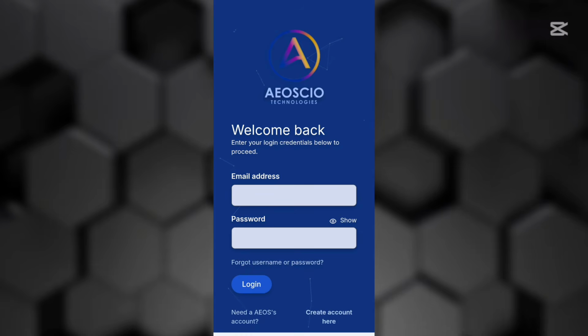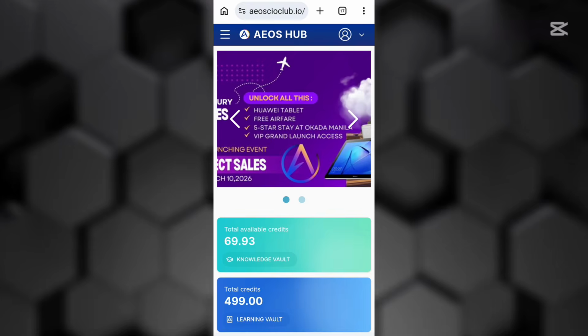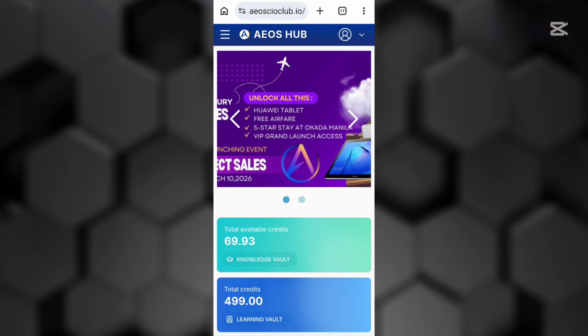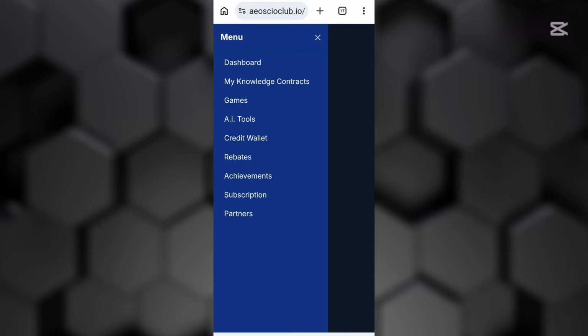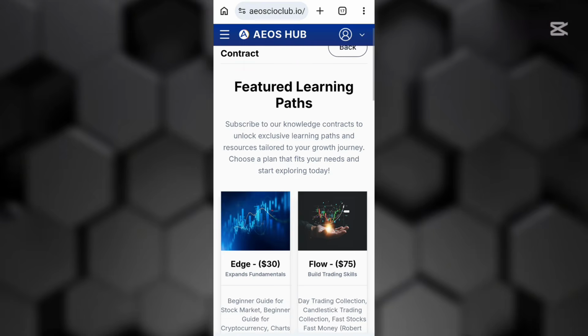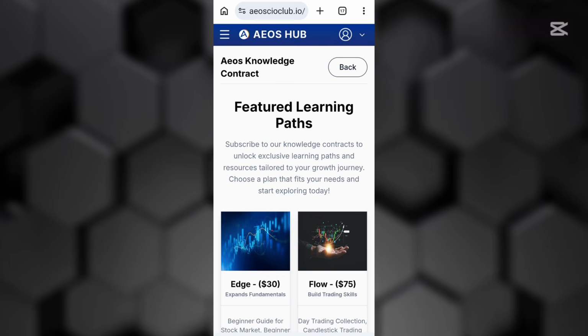So now you have to log in with that same email address and password that you used to register. Yes, you have to log in. So after logging in, they will bring you to this interface right here. So all you have to do now is to click up here. Click on my knowledge contract. Then as you can see how the interface is, this is my earnings. So for you to get started with your own, go to subscribe new contract. So these are the various or different types of staking packages. This first one is $30.